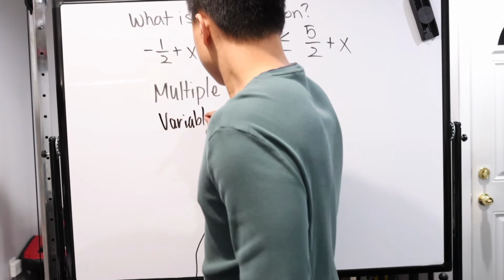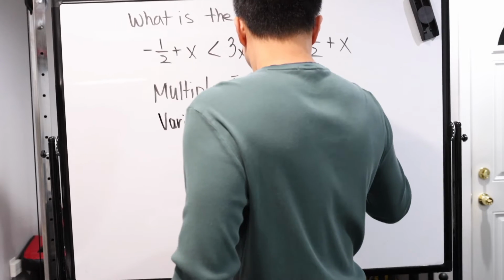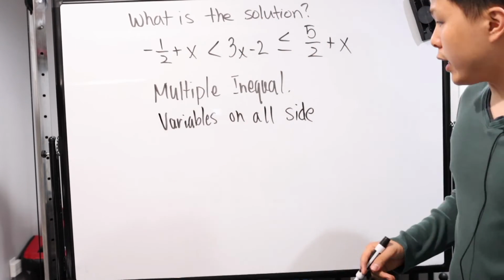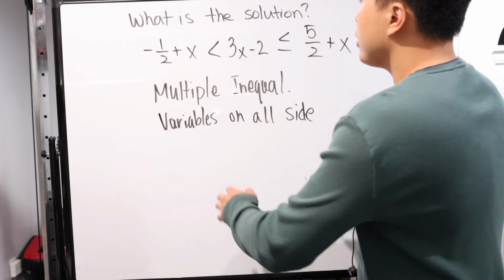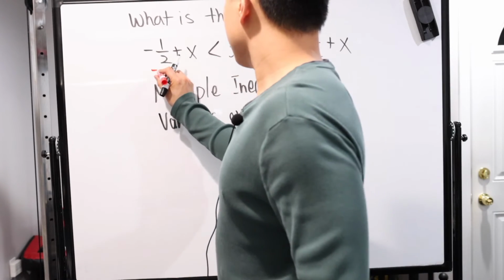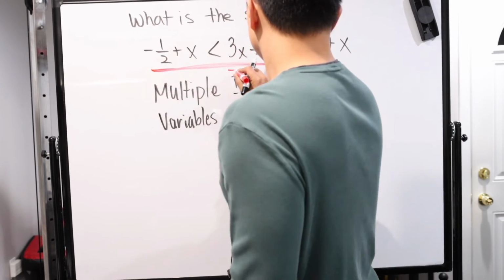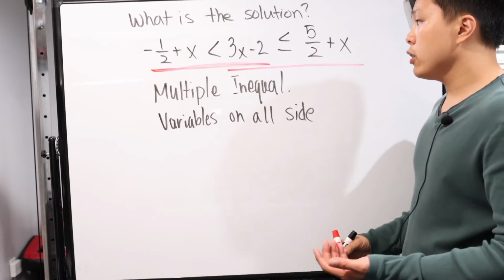Variables on all sides. So what can we do in that situation? Well, guess what? We can actually look at a more simplistic form. Maybe there are other ones where variables are not on all sides, or we realize that it's a combination of two individual statements. That's another thing that we can look at.